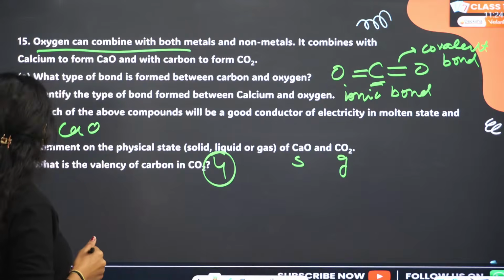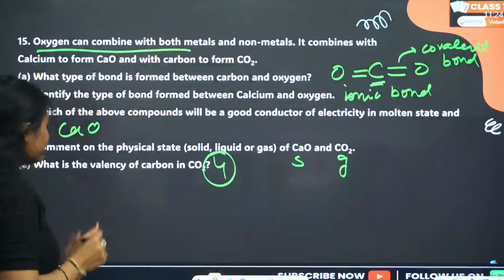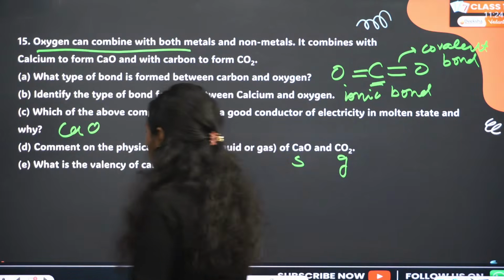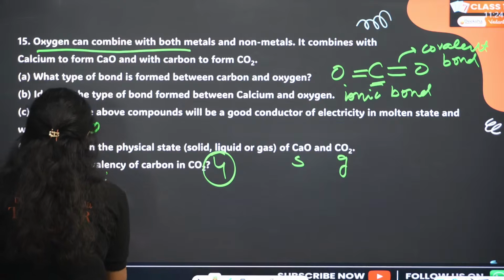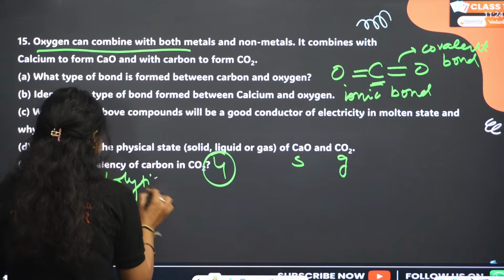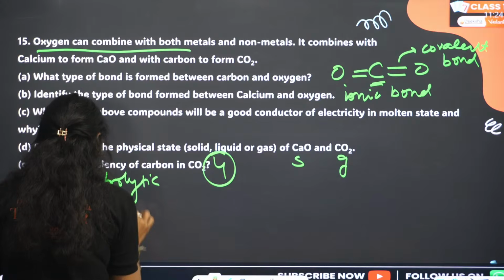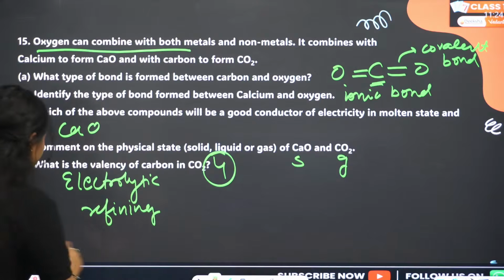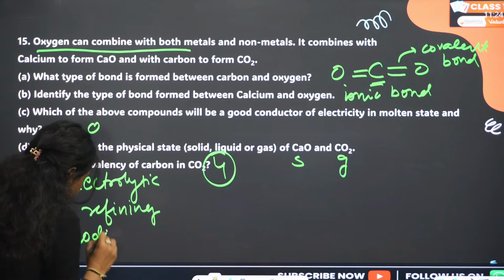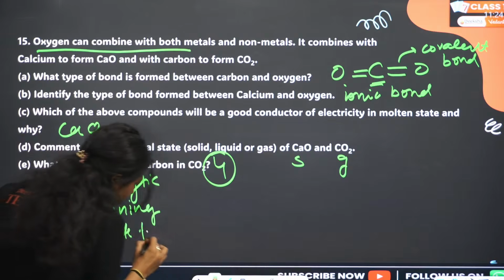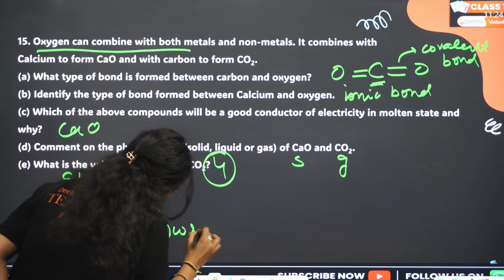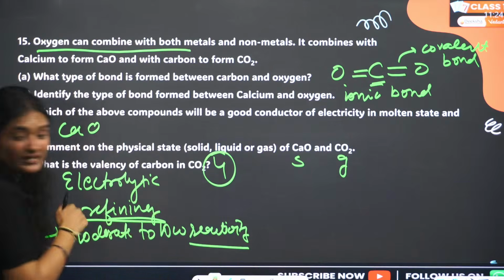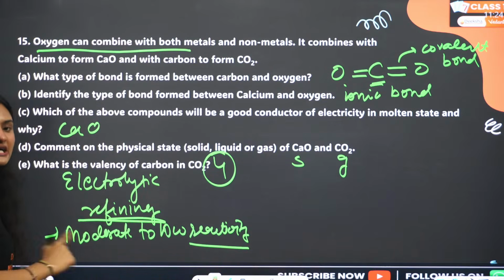Next question. No, actually we are done. Before ending it, I wanted to explain electrolytic refining. Some students had a doubt about it, so let me explain it. Electrolytic refining is used for metals which are lying from moderate to low reactivity. It is used for refining, purifying these metals.